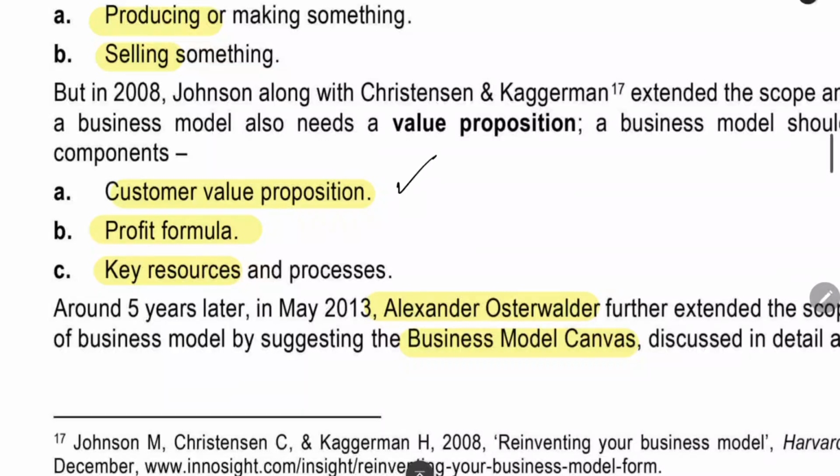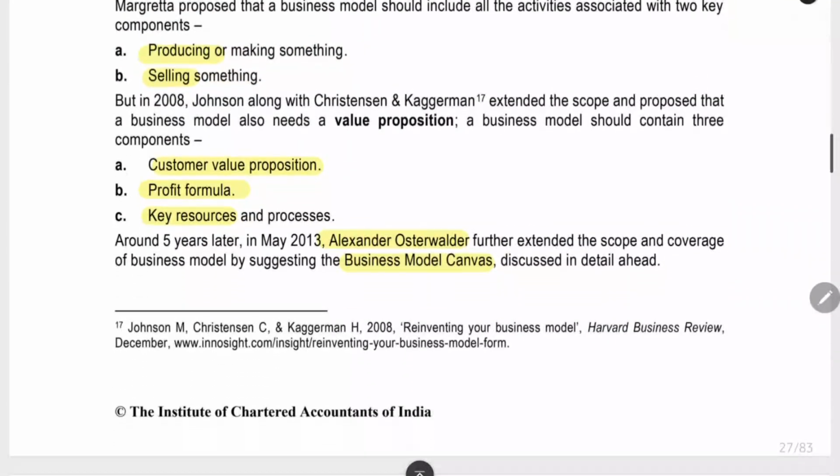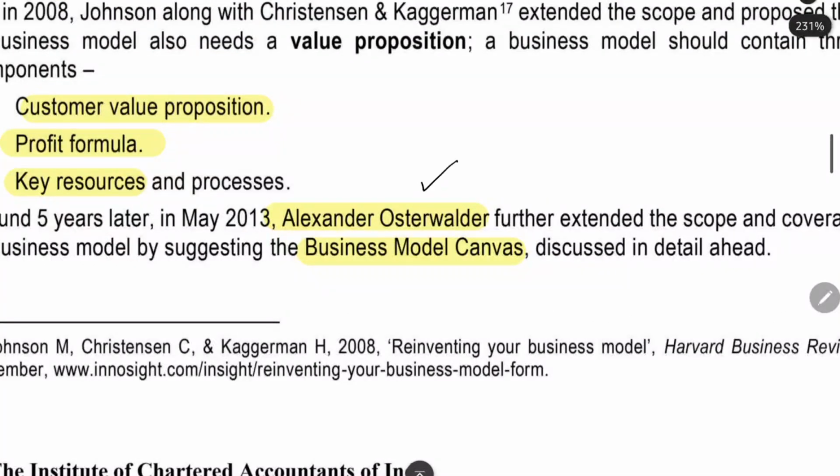They added value proposition, how you are providing value to the customer, profit formula, from where you are getting the profit, key resources and processes. What are the important things in your business? These are the things added later. Now, in May 2013, Alexander Osterwalder, this is a very important name. This name is given to the business model canvas itself.